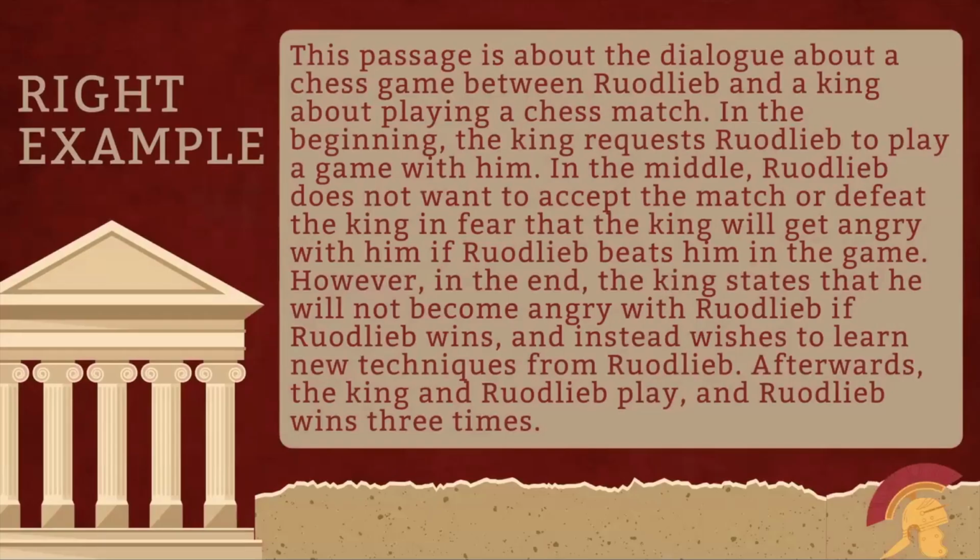Here's the right example for our passage. This passage is about the dialogue about a chess game between Rudelieb and a king about playing a chess match. In the beginning, the king requests Rudelieb to play a game with him. In the middle, Rudelieb does not want to accept the match or defeat the king, in fear that the king will get angry with him if Rudelieb beats him in the game. However, in the end, the king states that he will not become angry with Rudelieb if Rudelieb wins, and instead wishes to learn new techniques from Rudelieb. Afterwards, the king and Rudelieb play, and Rudelieb wins 3 times.